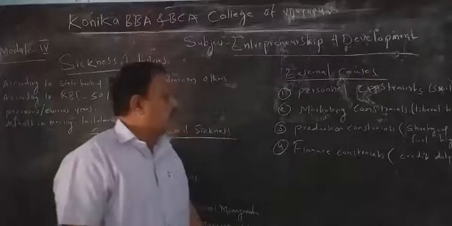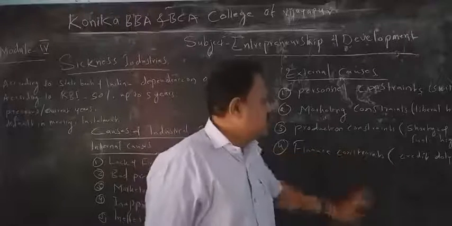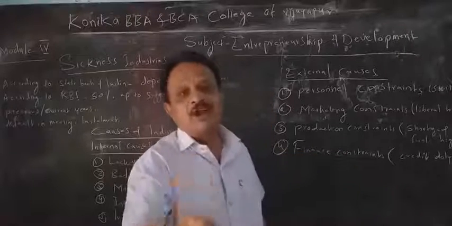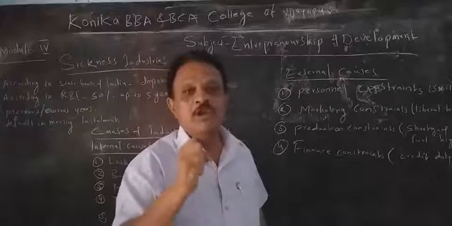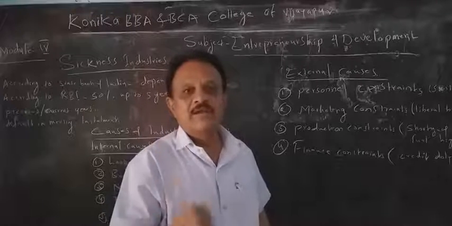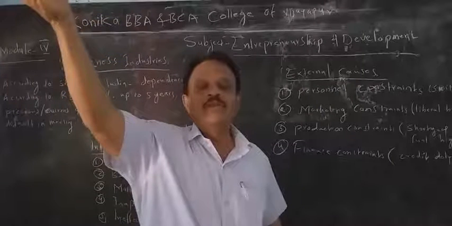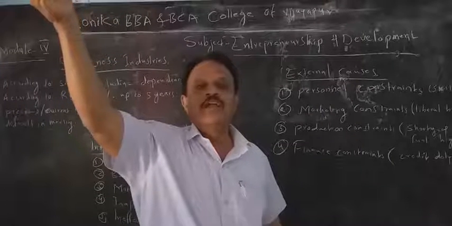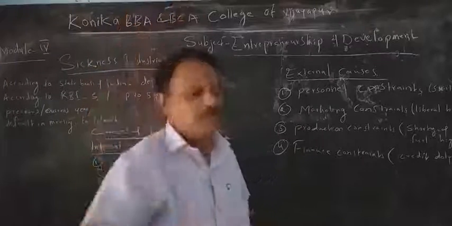Then the last one, finance concentrates. Finance concentrate is nothing but not receiving credit in time. The amount of loan you have taken from the bank is not sanctioned immediately. It will be late. Due to that production will be late, and your order will not go on time to the marketing, someone else will take the order from somewhere, and you will be in loss.